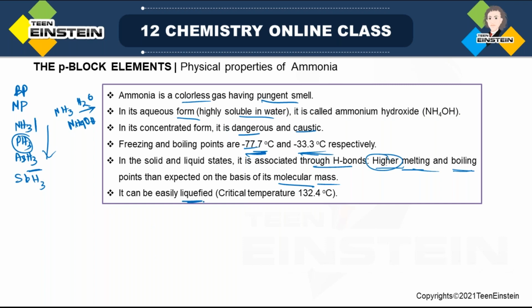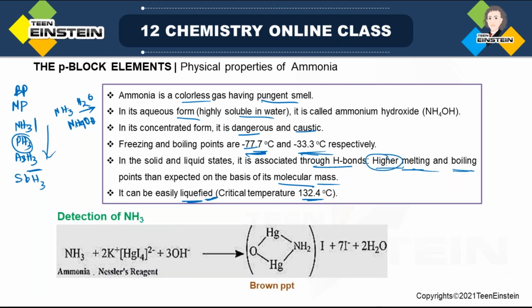It can be easily liquefied, which is clear from its critical temperature value. Now, when critical temperature is very high, what is critical temperature? The temperature above which liquefaction is not possible. That means if critical temperature is very high, you are getting a long range in which the gas will remain in liquid state. So that is why it can be easily liquefied. Higher the critical temperature, the more easily it will be liquefied. So ammonia has a very high critical temperature, so you can liquefy it very easily.